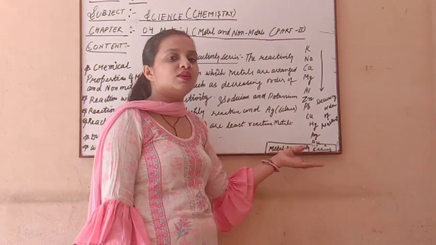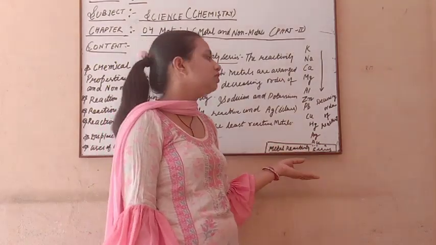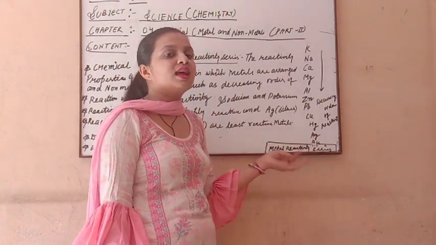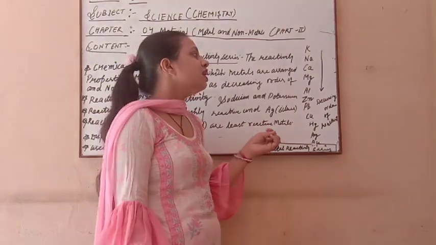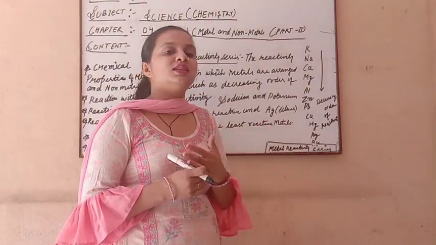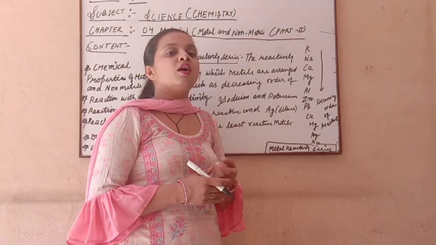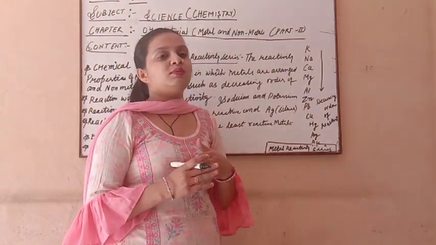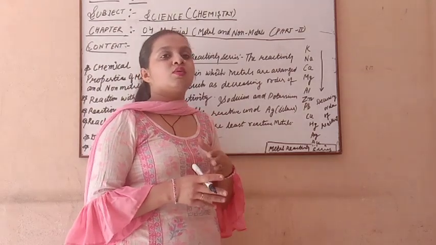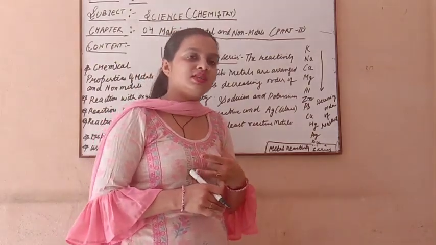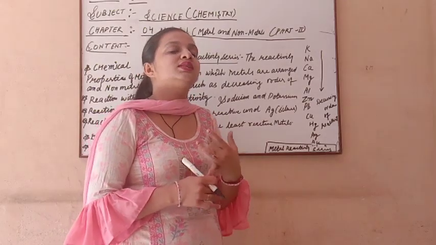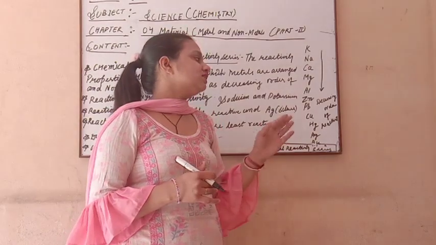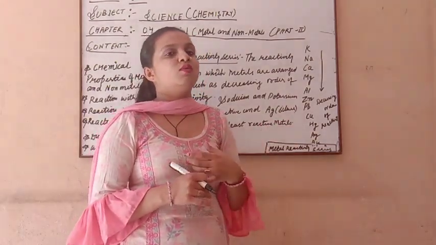That is why silver and gold, because they are the least reactive, we use them to make jewelry. Because if we made jewelry from a more reactive metal and wore it, it would react with water and with oxygen gas, and we would not be able to wear it. So because of the least reactivity of silver and gold, we use them as ornaments, to make jewelry. This is a very important characteristic of silver and gold in our daily life.